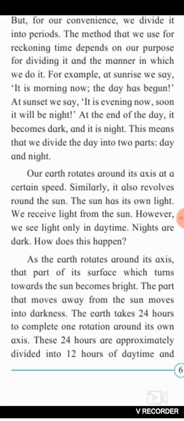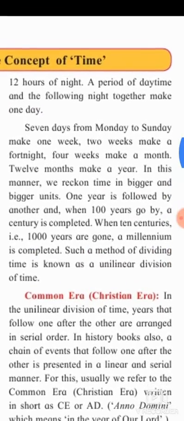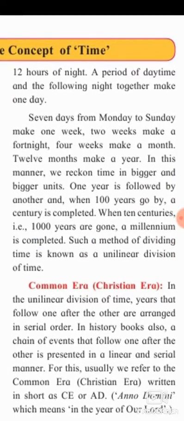The part that moves away from the sun moves into darkness. The earth takes 24 hours to complete one rotation around its own axis. These 24 hours are approximately divided into 12 hours of daytime and 12 hours of nighttime. A period of daytime and the following night together make one day.